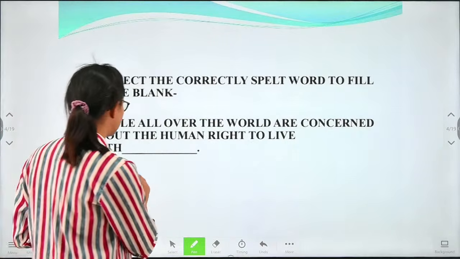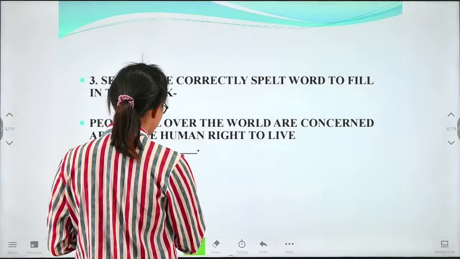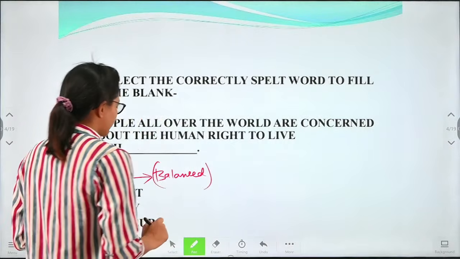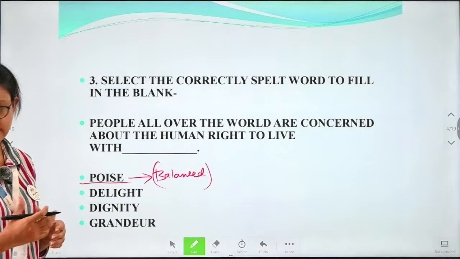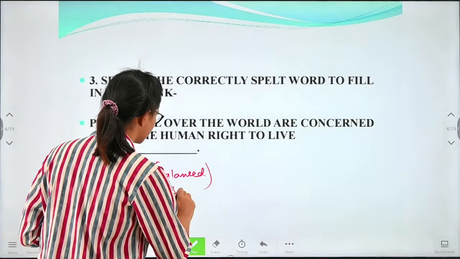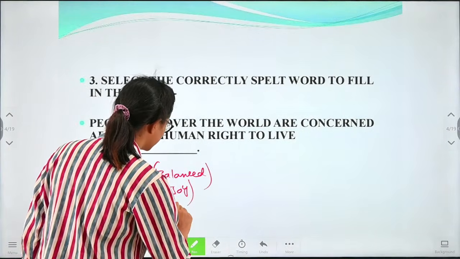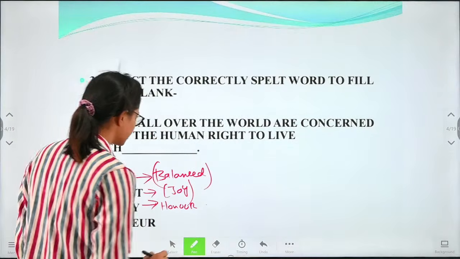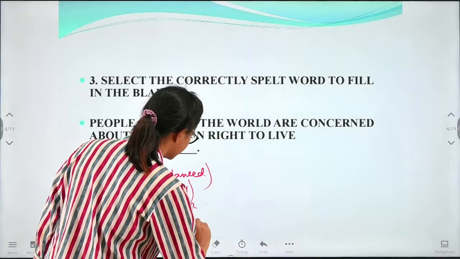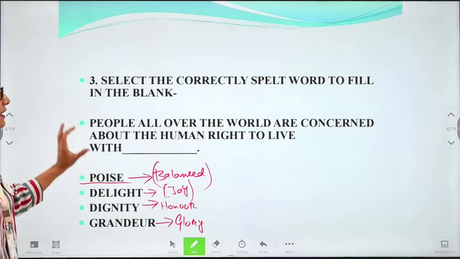First we have poise. So what is poise? Poise means balanced. Next we have delight. Delight means joy. Dignity is honor. And grandeur is glory.